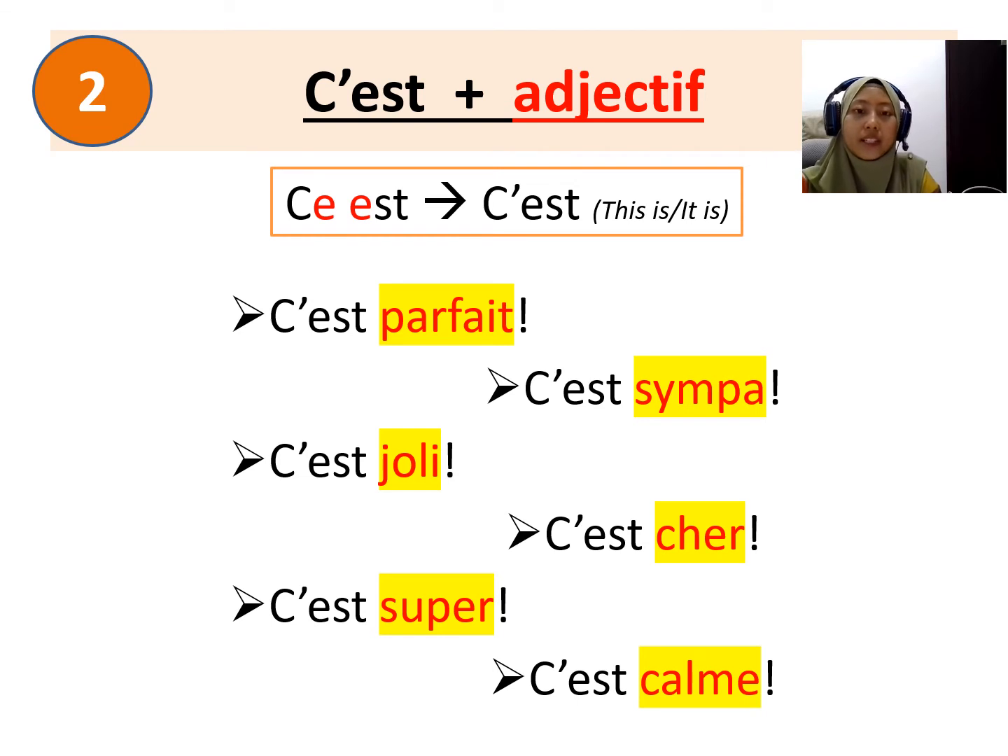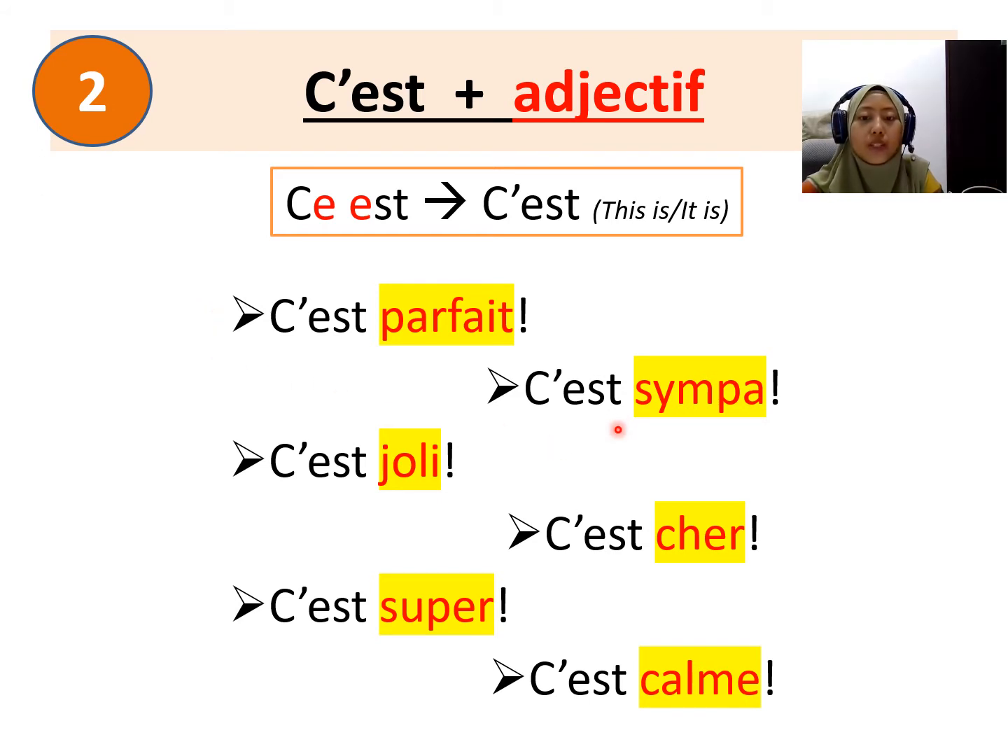Next, the second point for l'expression c'est, it is c'est plus adjective. So if you want to introduce the adjectives, you can also use it by using c'est. Look at the first example. C'est parfait. It is perfect.